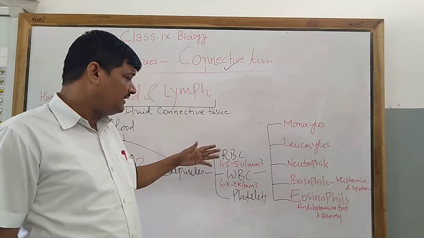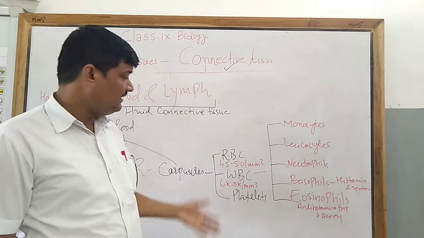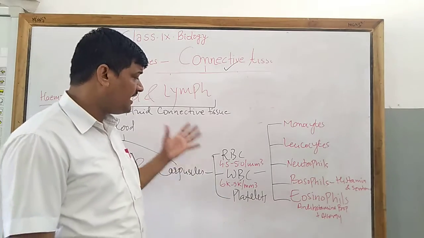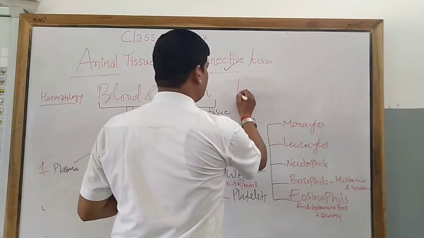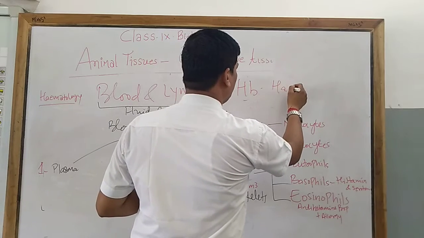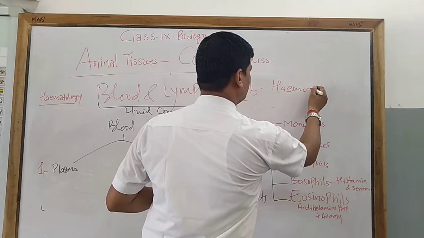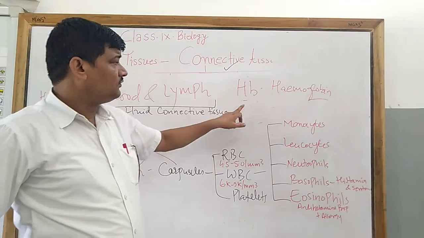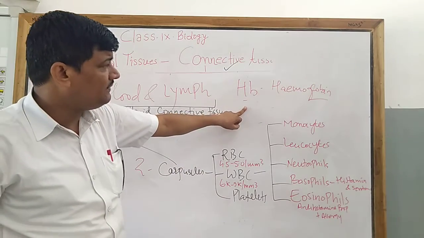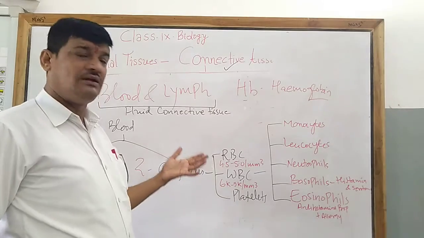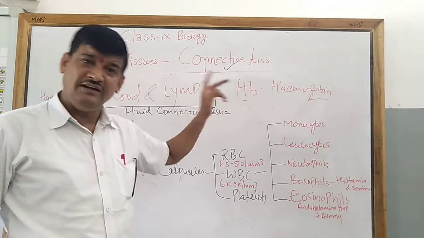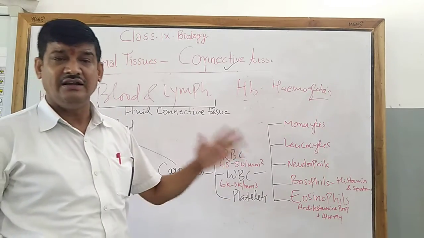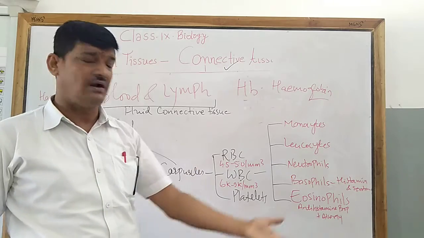So what is the color of the blood and why is it that color? These red blood corpuscles, that is the red blood cells, have a pigment, and the name of the pigment is hemoglobin. Hemoglobin is a pigment which gives a reddish color to the blood. So what is hemoglobin? Hemoglobin is a pigment which imparts a reddish color to the blood. Number one function of hemoglobin is it provides redness to the blood. Another function of hemoglobin is that it is an oxygen carrier. It carries oxygen from one part of the body to another.